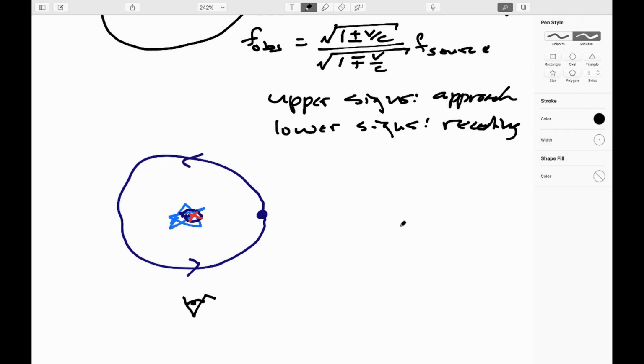So now let's say we're out over here looking at it with our telescope or whatever. When the star is heading toward us, the upper signs come into play. The observed frequency is higher, which means the observed wavelength is shorter, which means the light is shifted to the blue. When it's heading away from us, the lower signs come into play. This will make the observed frequency lower, meaning the observed wavelength is longer, meaning that the spectral lines of the star get shifted to the red.